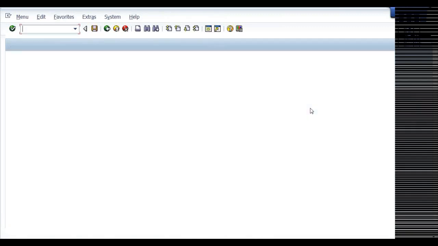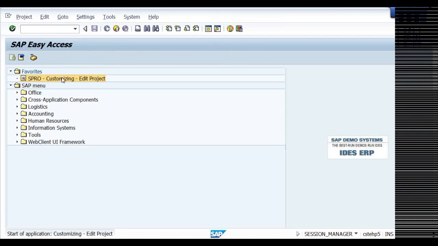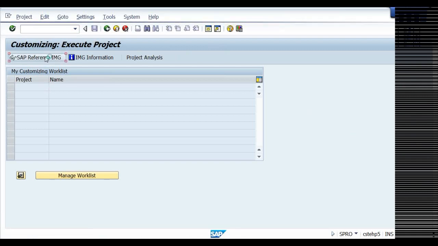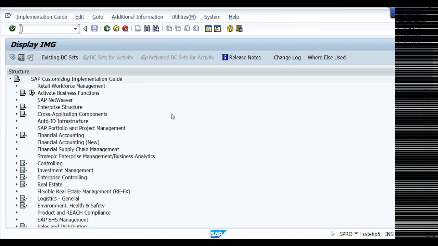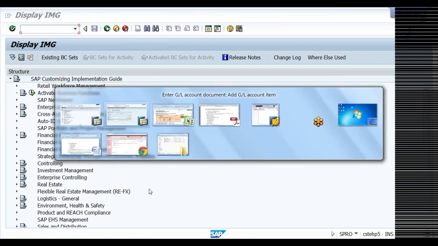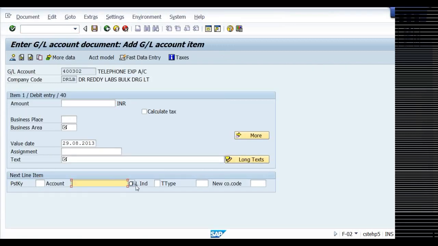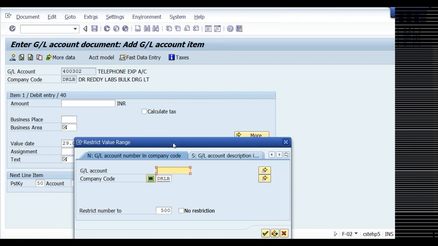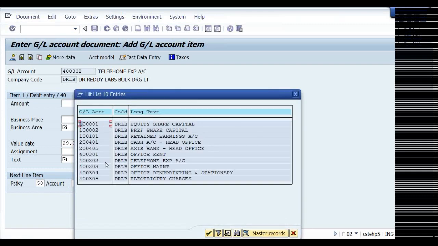Before that, I want to know how will we know that this particular number belongs to this account? How will we remember all these things? You don't remember, pick up the GL account from here. If you go to an end user, he will tell you, because regularly you are using, you'll remember.